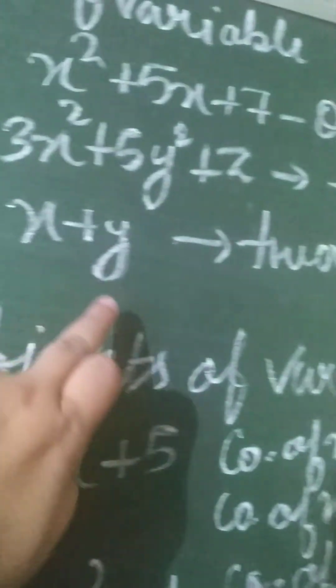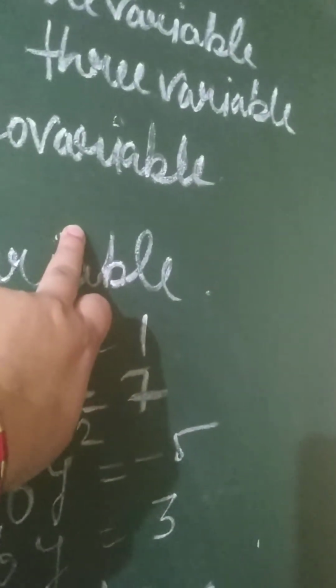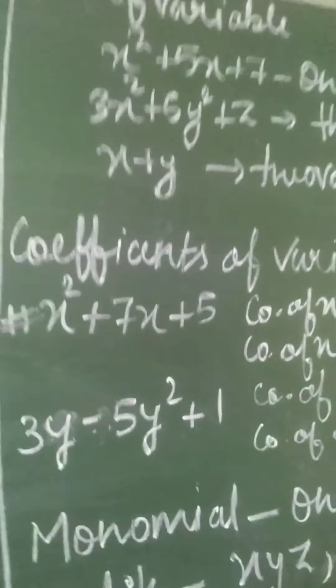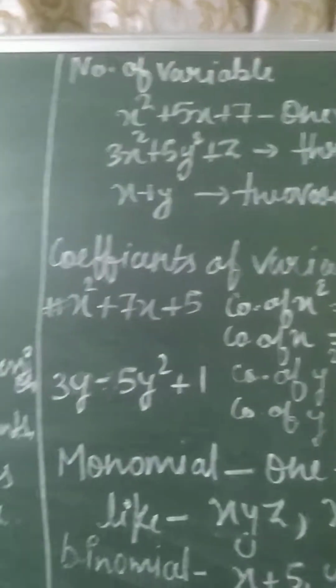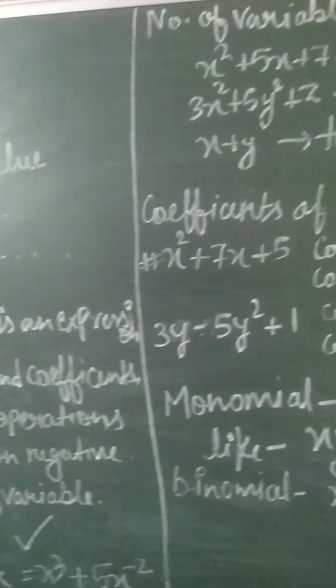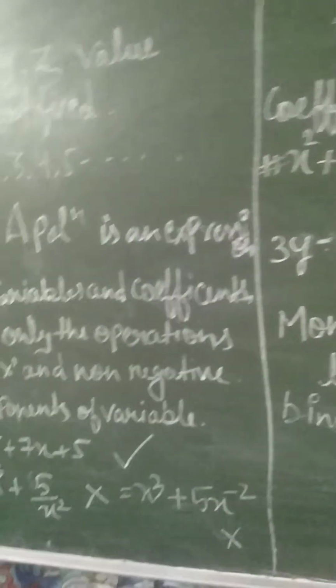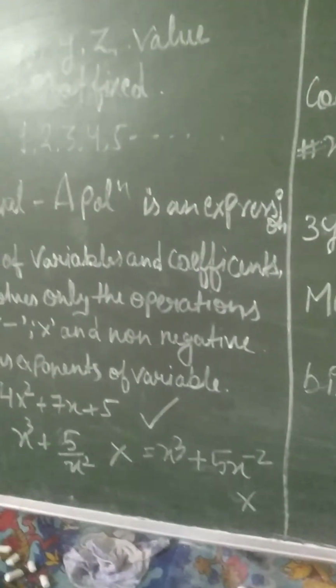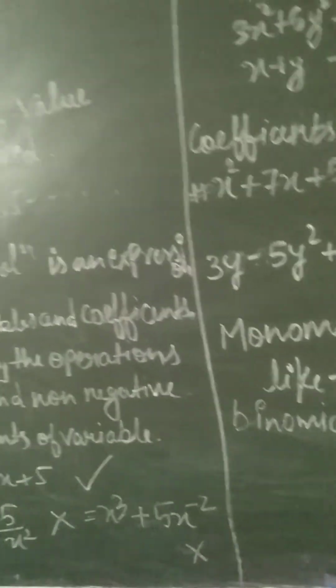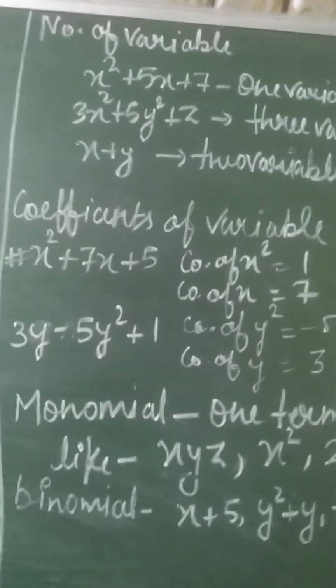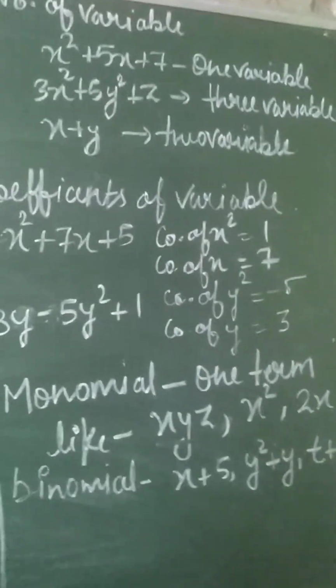See the next one, x plus y. Two different variables are there, so two variables. How many variables are there? Two variables. In question number 1, they are asking which of the following expressions are polynomials in one variable. They are asking in which polynomial there is one variable. If they have one variable, you will write that only one variable is there. If they have more than one variable, then no, they don't have one variable.